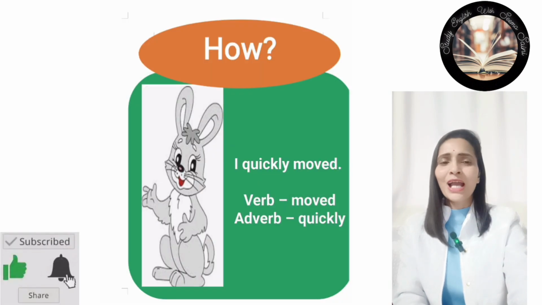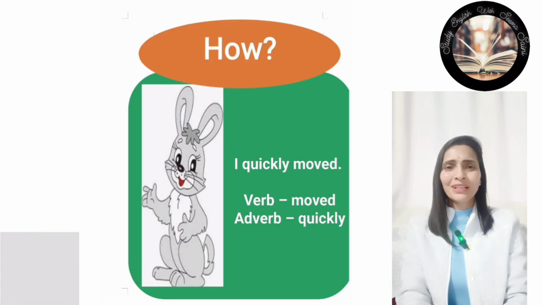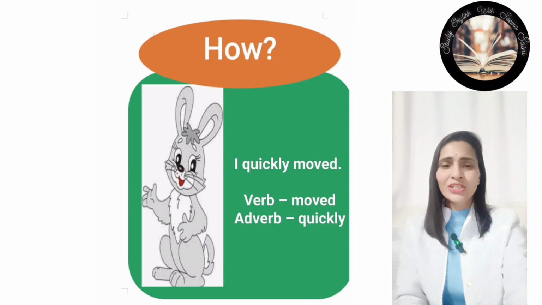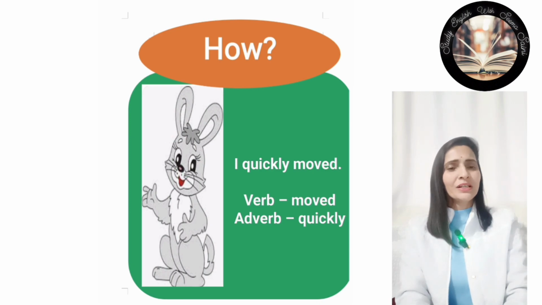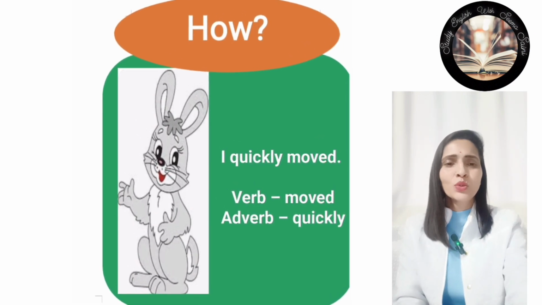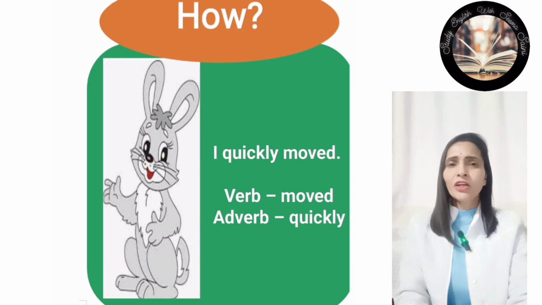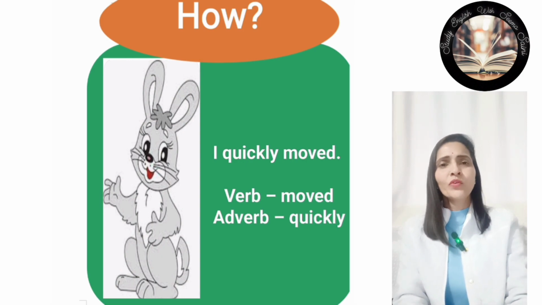Next, how question. I quickly moved. How did you move? I quickly moved. So यहाँ पे कौन सा question आ रहा है? How question. So the verb is moved here, adverb quickly. So quickly adverb किसको modify कर रही है? Describe कर रही है moved, verb moved को.